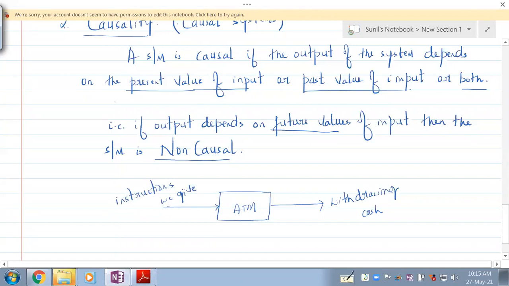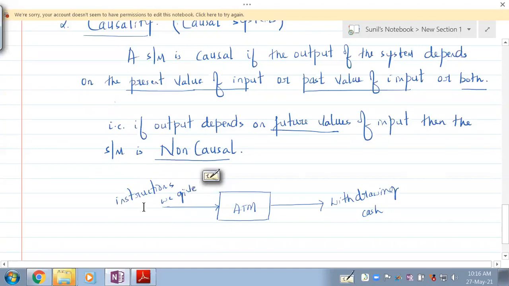So now we should understand, do we draw the money after giving the instructions, or before giving the instructions? Simple example. We draw the money after we give the instructions. That means this output is dependent on past values of inputs. In the past, maybe a minute or two before, we have given the instructions.